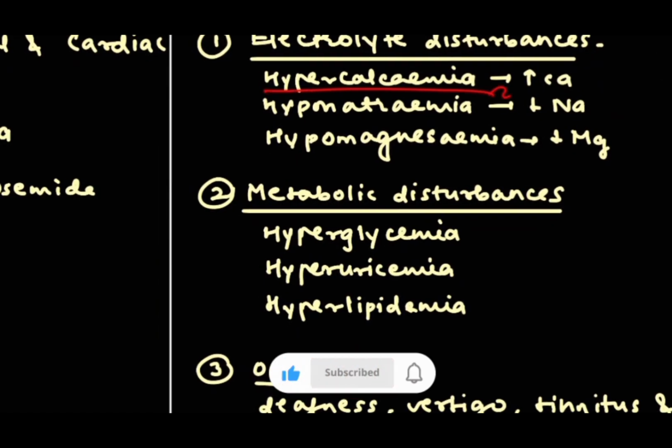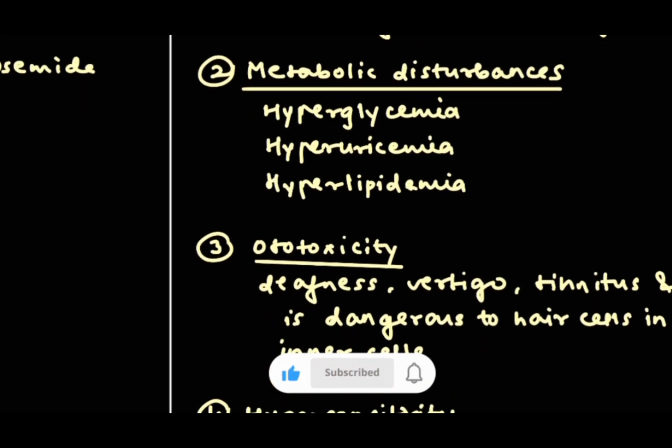There will be hypocalcemia, which means decrease in calcium, as well as hyponatremia, which means decrease in sodium, and hypomagnesemia, which means decrease in magnesium. Additional to this, there will be metabolic disturbances such as hyperglycemia, hyperuricemia, hyperlipidemia. There will be increased concentration of glucose, uric acid and lipid.